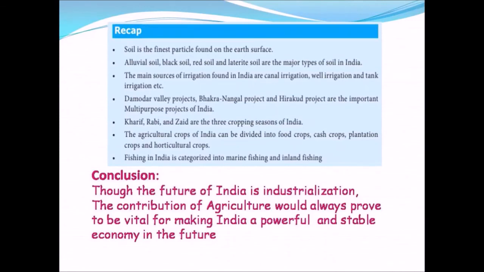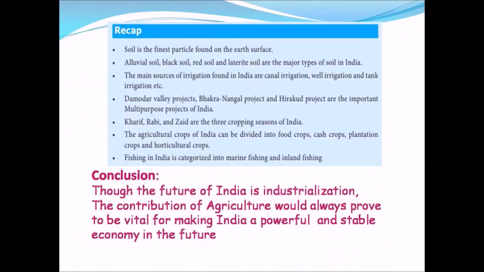Now let us have a recap on the lesson. First, we saw about soil. Soil is the finest particle found on the earth's surface. There are many types of soil. Some of the major types are alluvial soil, black soil, red soil, and laterite soil. Next, we saw about irrigation. The main sources of irrigation found in India are canal irrigation, well irrigation and tank irrigation.